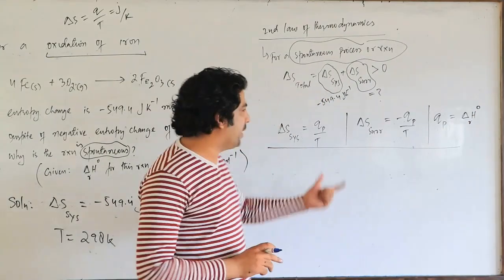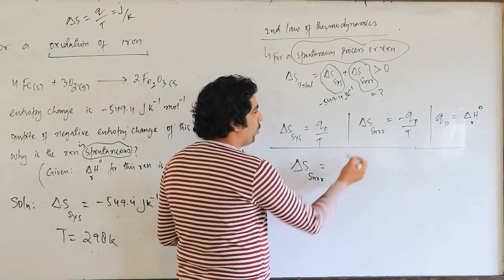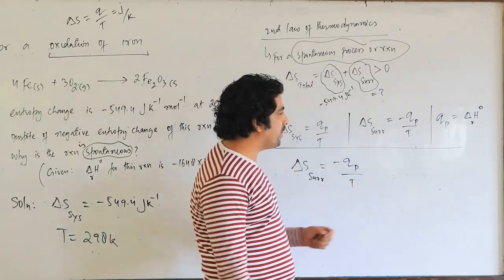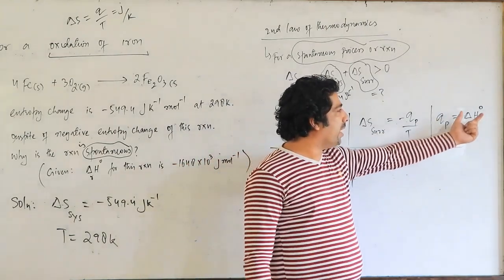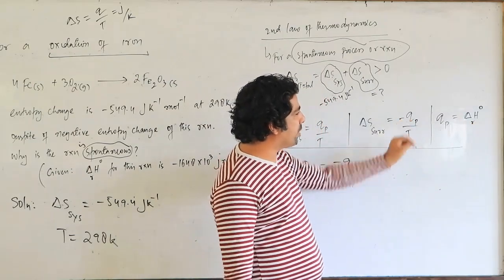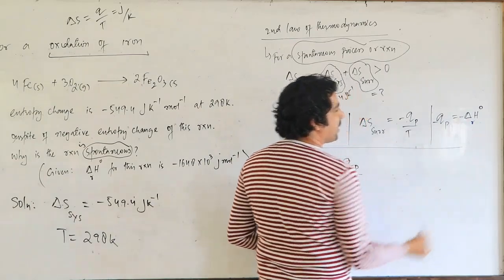So let us calculate now delta S surroundings. That's equal to, my dear friends, minus QP upon T. We know that QP is equal to delta H R naught, correct? And here we don't have QP, here we have minus QP. So obviously minus QP is equal to minus delta H R naught.